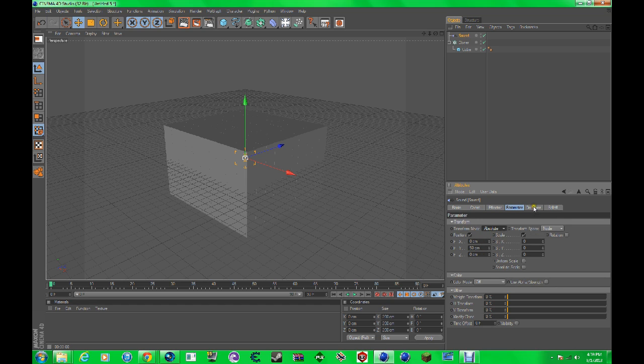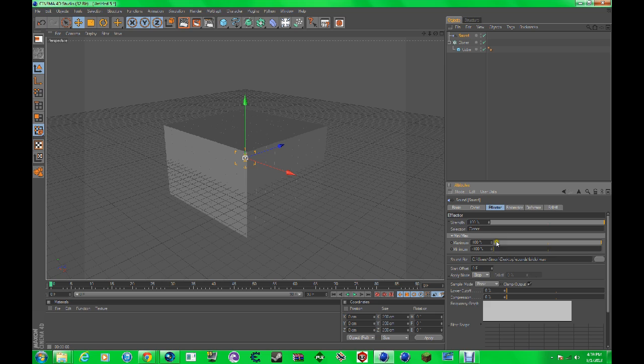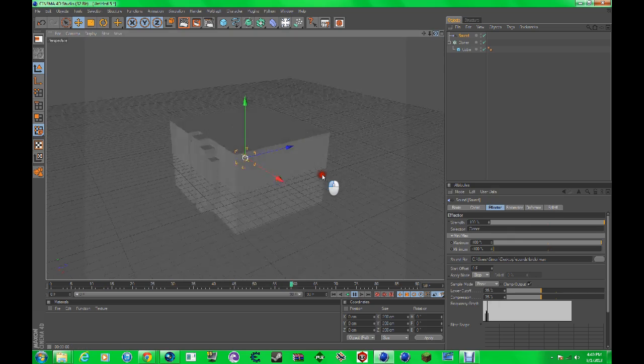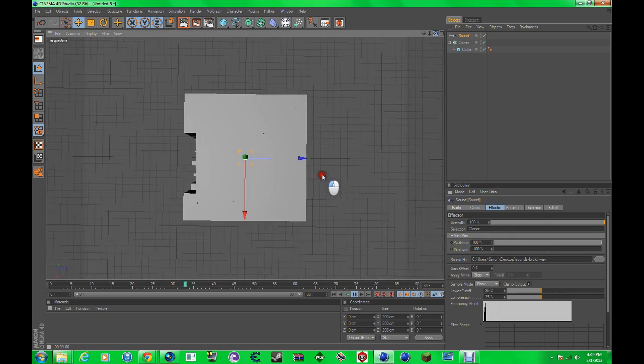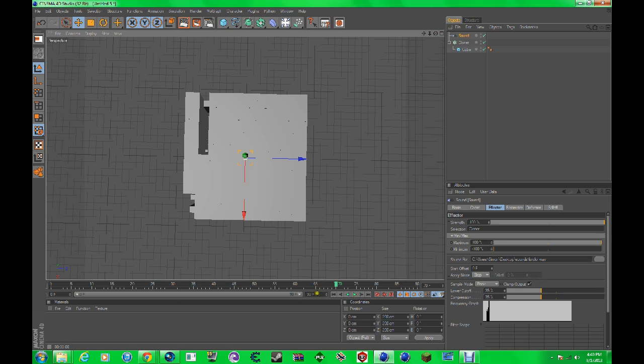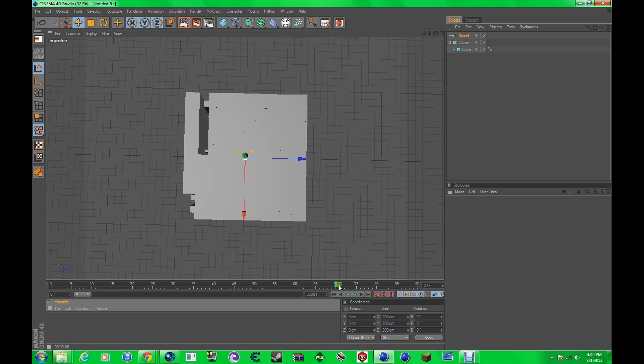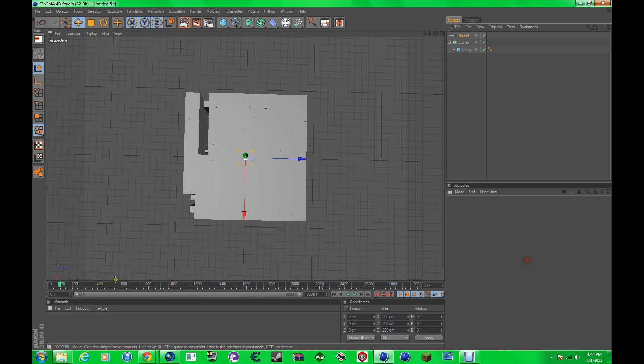Make sure these are checked. Under the Effector, let's put this at about like that, and let's put this at about 3,000, our frame count, so we have more frames to work with and it doesn't cut us off. Let's play it.